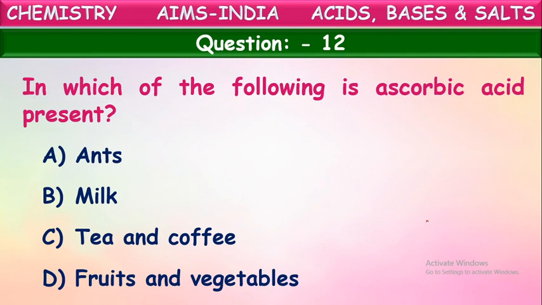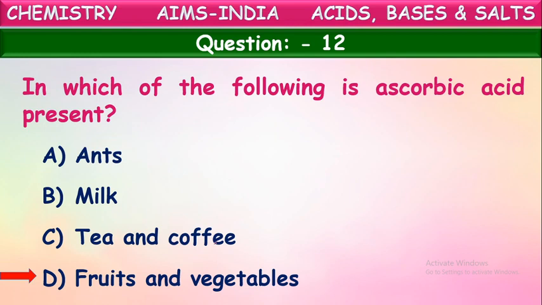Yes, it is from fruits and vegetables. This ascorbic acid or vitamin C is available for us from fruits and vegetables. We say these are citrus fruits like oranges, lemons, these all are rich in vitamin C. We should take them much because this vitamin C is very important for us.